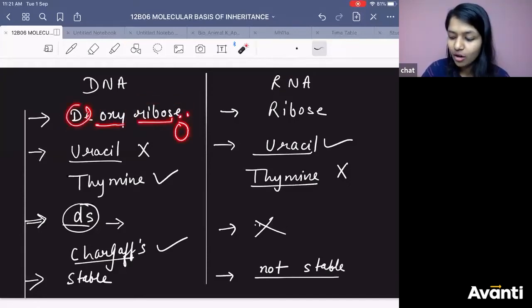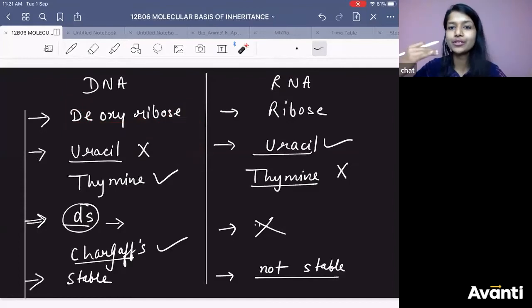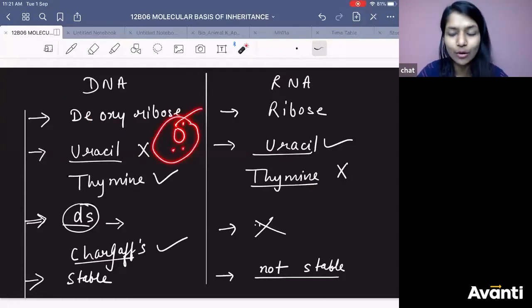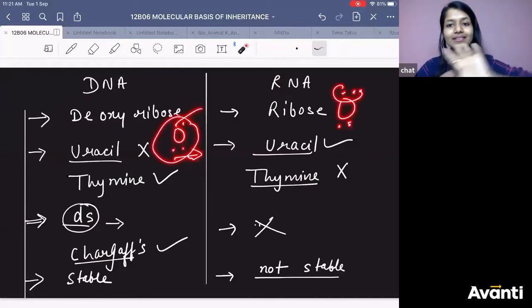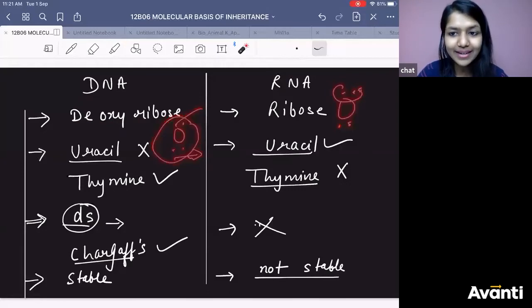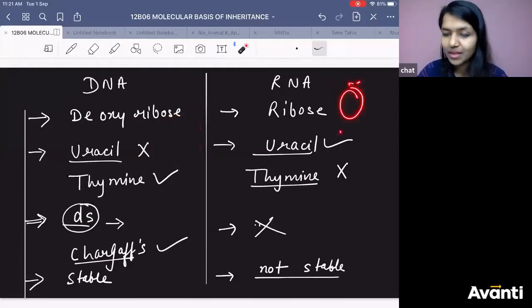My dear, oxygen has two lone pairs of electrons. Do you know it? So if this oxygen is not present here, they are not going to roam around. But RNA has this. Electrons will be jumping here and there, everywhere. Right? So what happens to these lone pairs of electrons?